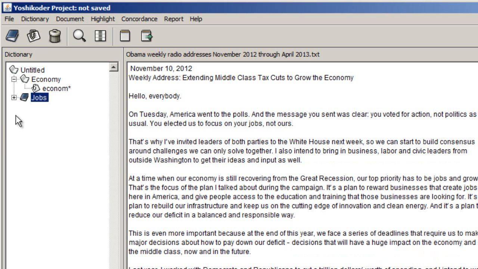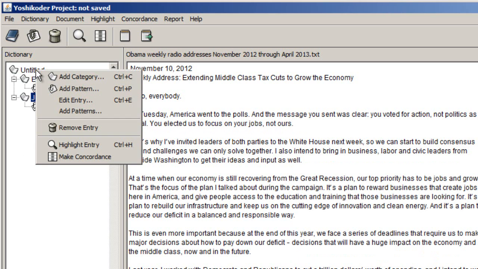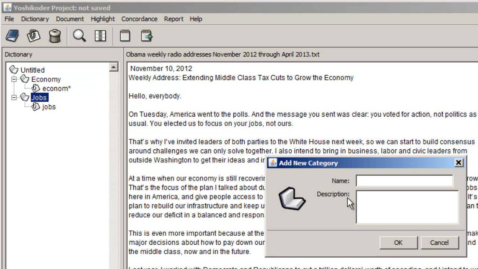Okay, so we'll click OK. And there you can see that we have the jobs pattern in the jobs category. And there was one more we were going to look at. How about guns? This one can be a little bit more complicated. I'm going to add the category for guns.